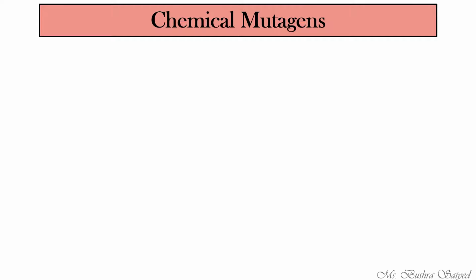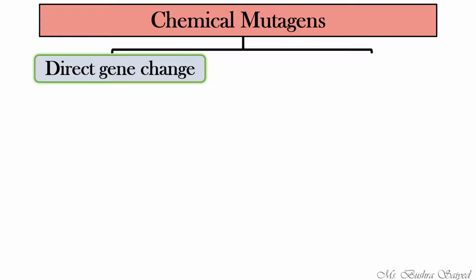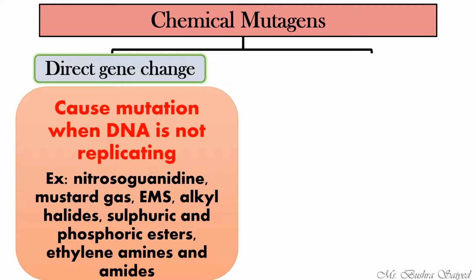Moving ahead to the chemical mutagens. So the radiation part of the mutagens is over. We'll see how chemicals will lead to gene mutation. So there are two different types of changes caused by the chemical mutagens. The first one is the direct gene change. It causes mutation when DNA is not replicating.